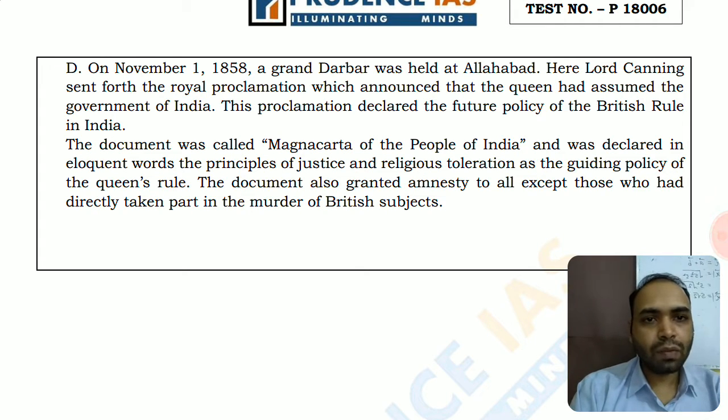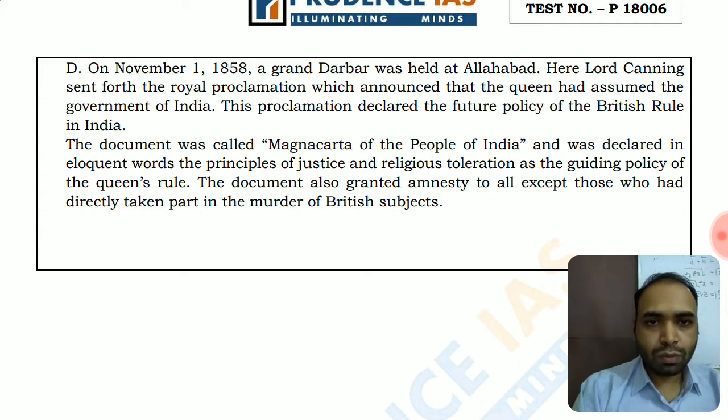So it was a kind of Magna Carta given by the British Crown to the Indian people about the governance of the country. The Crown assumed the governance of India and set free the East India Company, and it was declared in eloquent words and principles of justice, religious tolerance, and guiding principles of the Queen's rule.